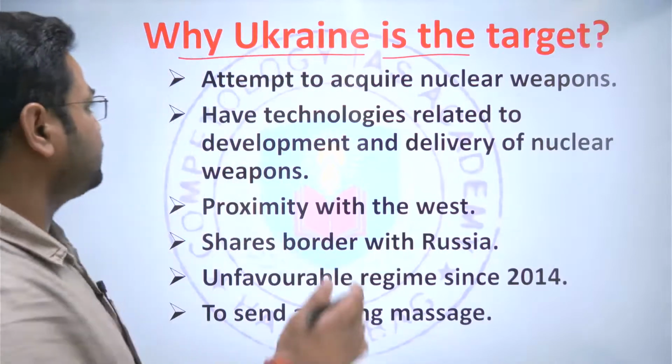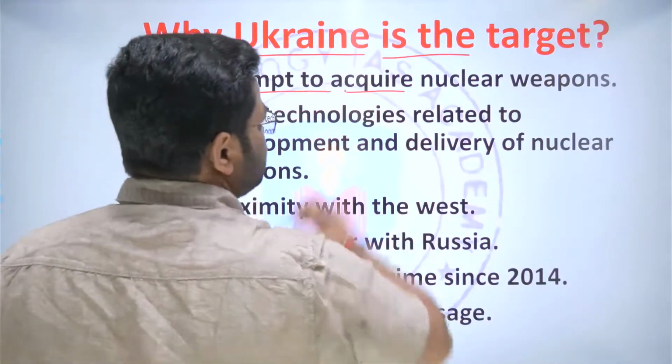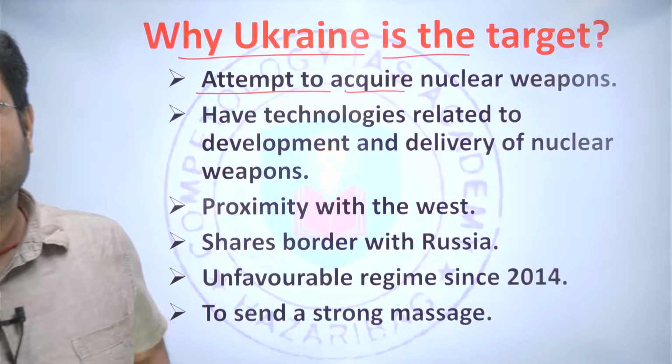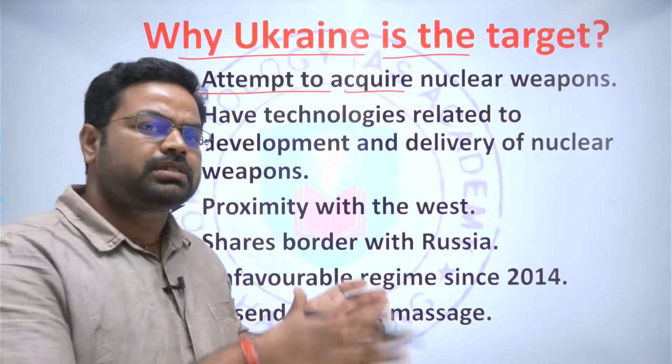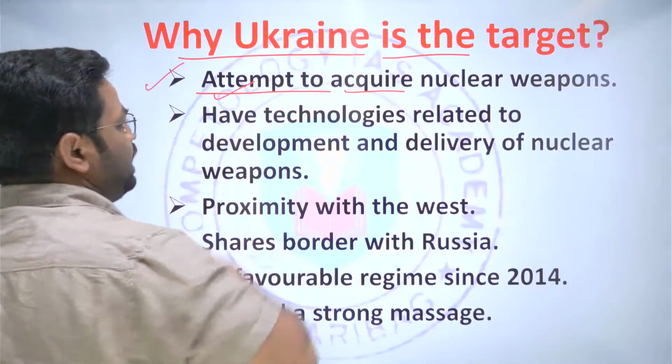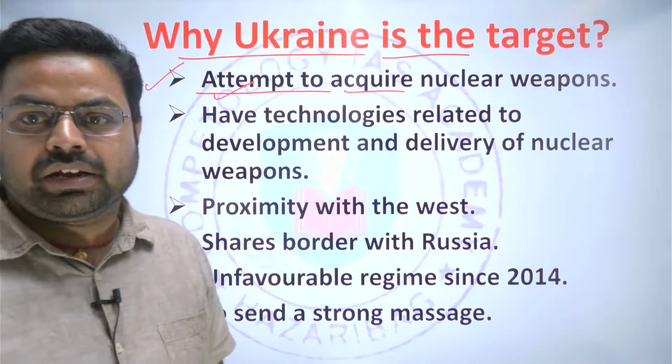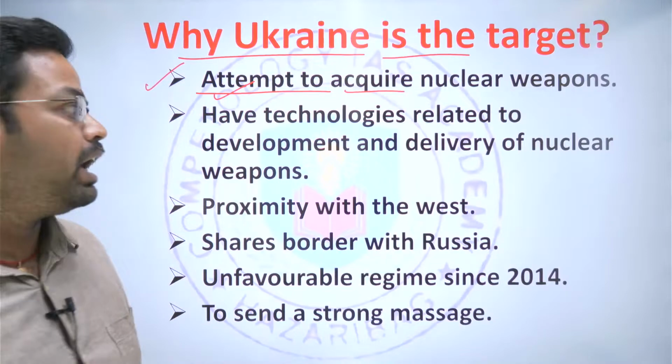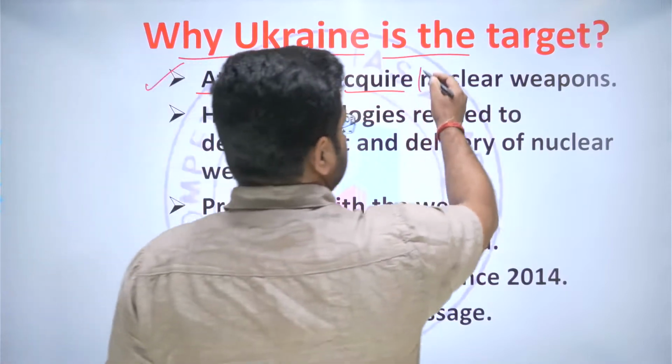And here, if we see the acquisitions that were made by Russia on Ukraine, on the ground of which Russia has attacked Ukraine, first they said that there was an attempt made by Ukraine to acquire nuclear weapons.